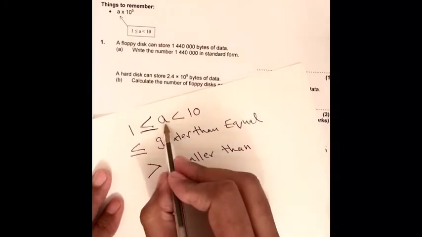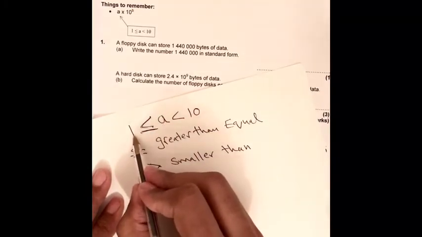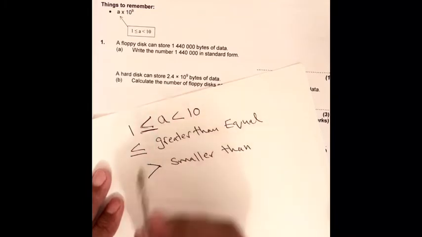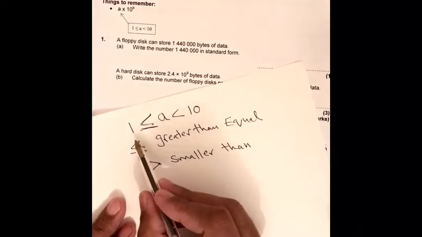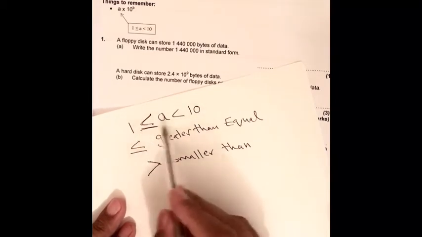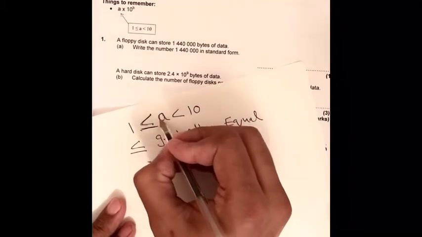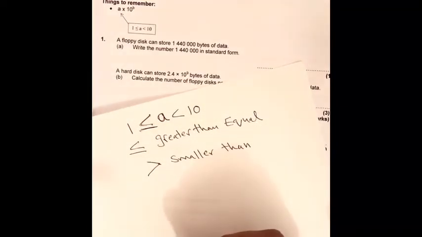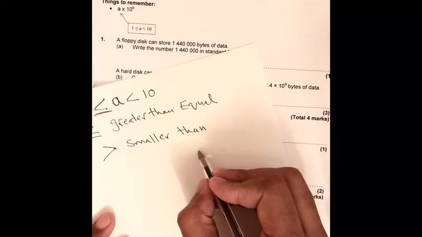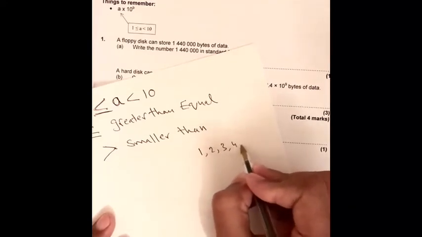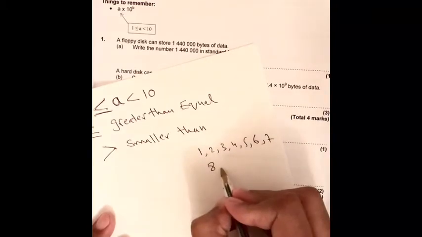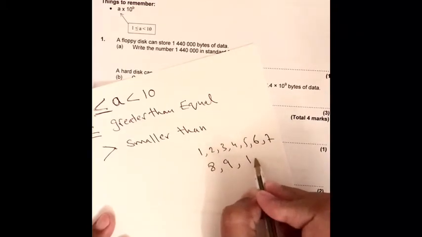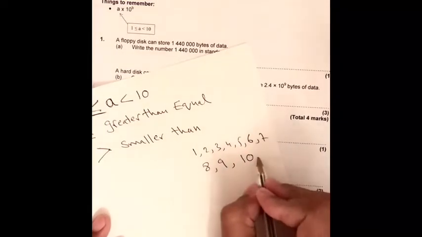So now a lies between 1 and 10, and a is a number, so we can write the values like natural numbers, whole numbers, for example 1, 2, 3, 4, 5, 6, 7, 8, 9, 10 and so on.